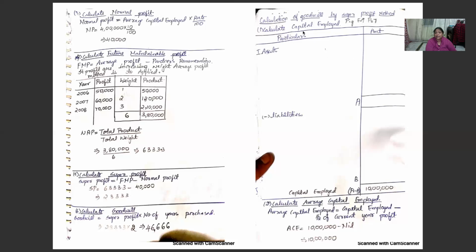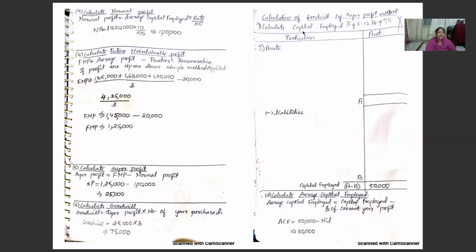Next is calculate average capital employed is equal to capital employed minus half of the current year profit. Average capital employed is equal to 10 lakhs minus nil, that is nothing but 10 lakhs. Calculate normal profit is equal to average capital employed into rate by 100. 10 lakhs into 10 divided by 100, it is coming to 1 lakh.